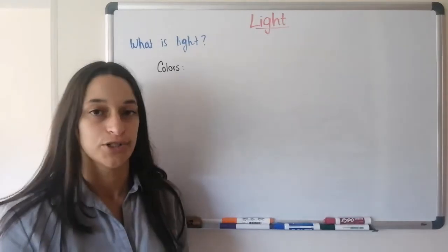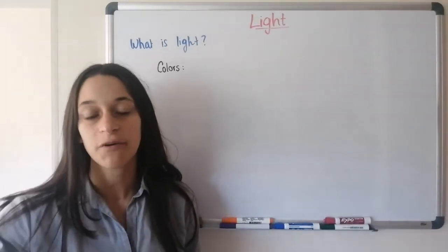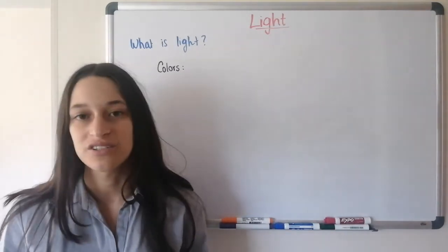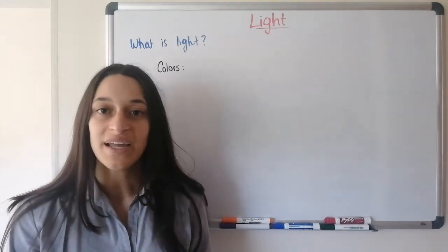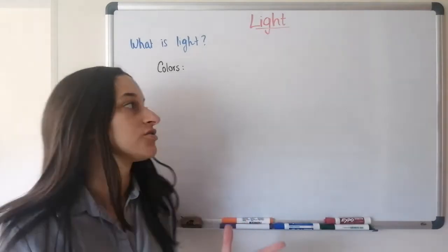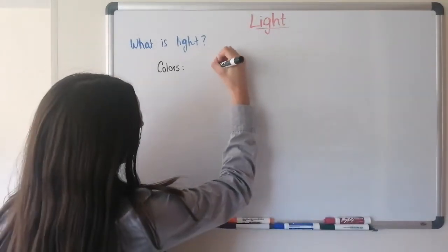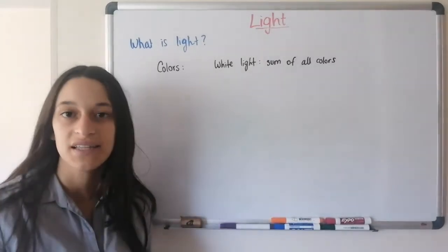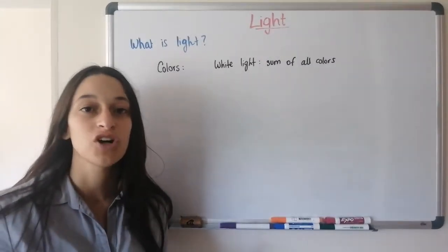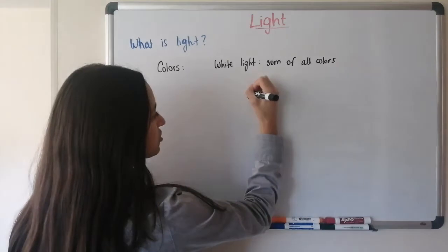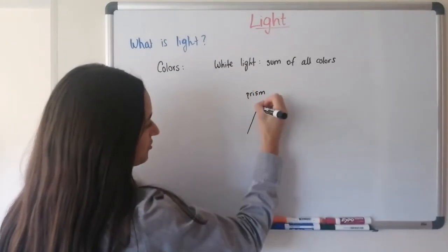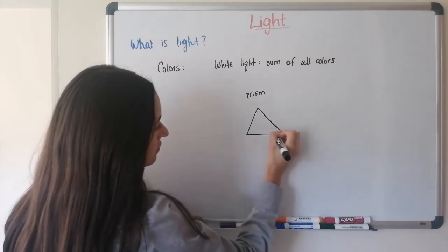We know that there are colors, right? And we know that the light from the sun is white, or almost white, but we see things in different colors. That's because white light is actually made of all the colors. So white light is what you get when you put all of the colors together. And you can test that by using a device called a prism. Prisms usually look like triangles, and they're made of plastic or glass.